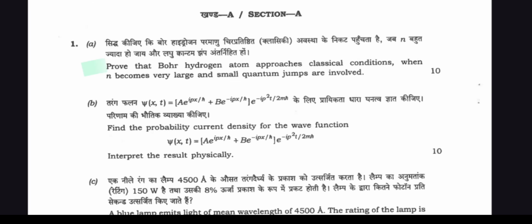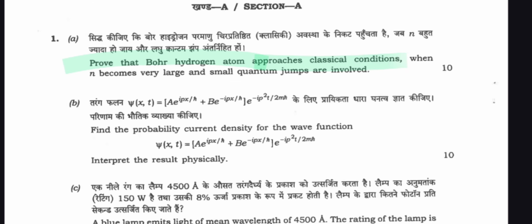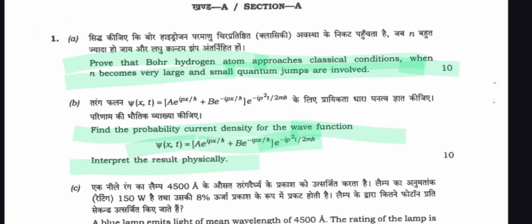Prove that the Bohr hydrogen atom approaches the classical condition when n becomes very large and small quantum jumps are involved. Question b will be: find the probability current density for the wave function psi(x,t) = A e^(-ipx/ħ) + B e^(ipx/ħ) e^(-ip²t/2mħ), and interpret the result physically.